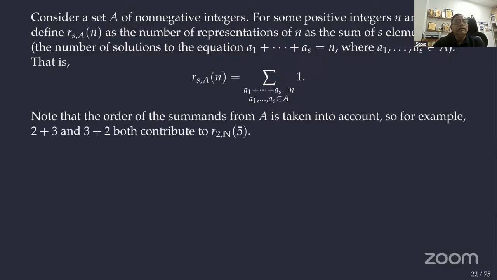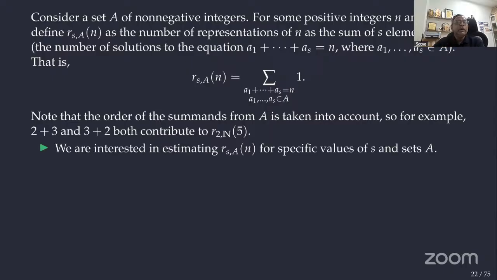It is an integer. So note that, for example, if you take all natural numbers, it is not the partition function, sorry. In a partition, order is not important. This is just compositions. So 5 can be written as 2 plus 3 as well as 3 plus 2. So these are also counted separately, okay?